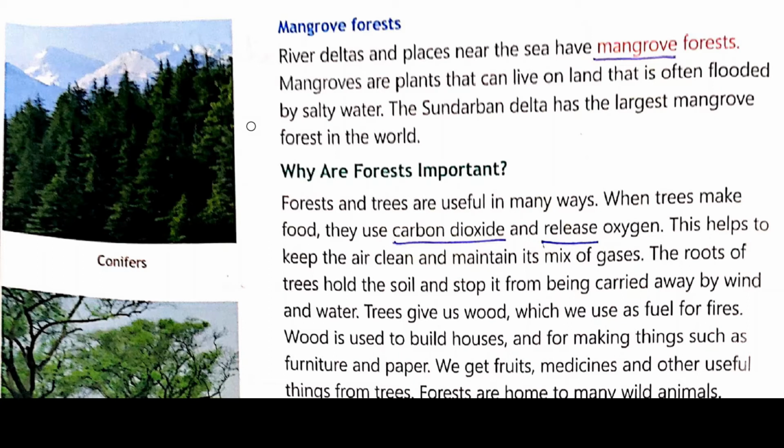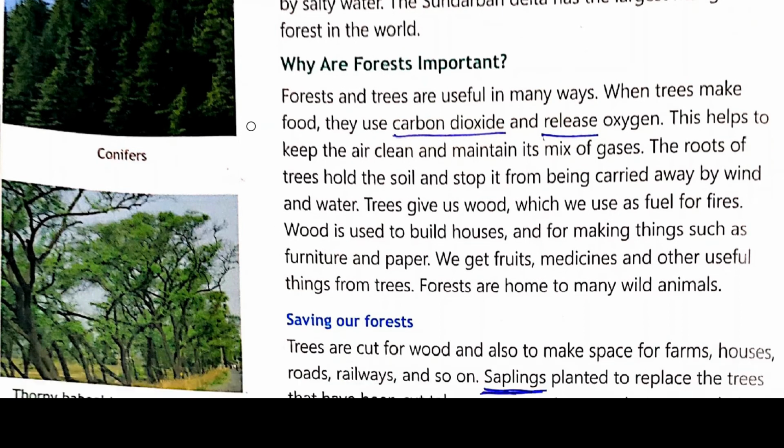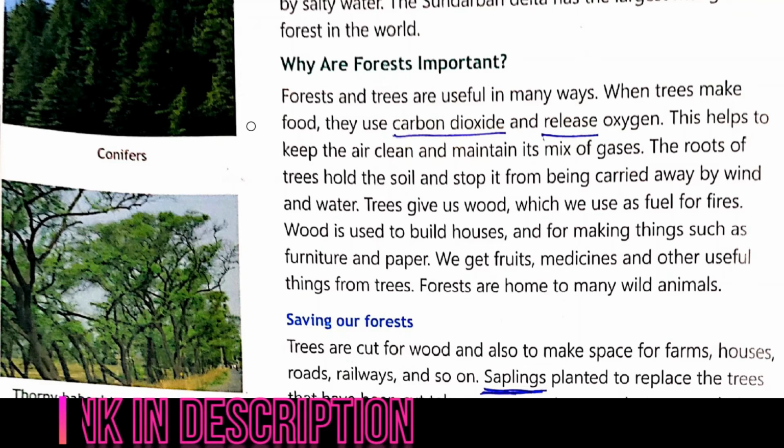Now we will discuss why forests are important. This forest, why is it so much important for us? So let's discuss. Forests and trees are useful in many ways. When trees make food, they use carbon dioxide and release oxygen. So trees give us oxygen and they take in carbon dioxide. This helps to keep the air clean and maintain its mix of gases. So through this we get oxygen, and it keeps the air clean.